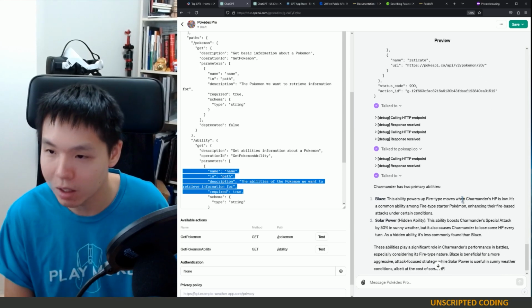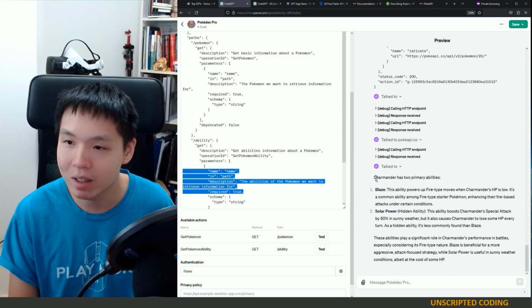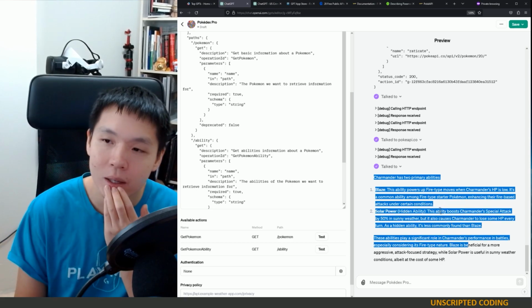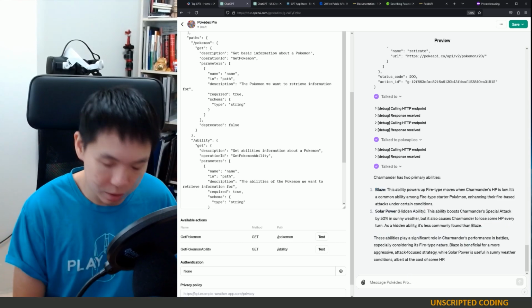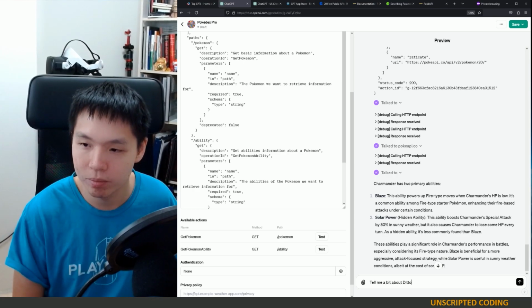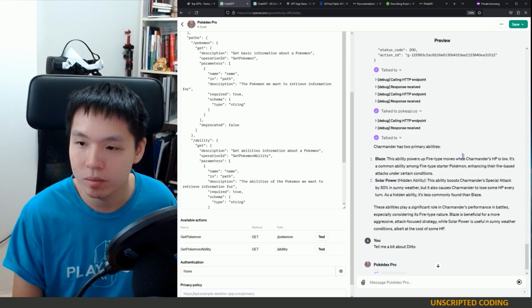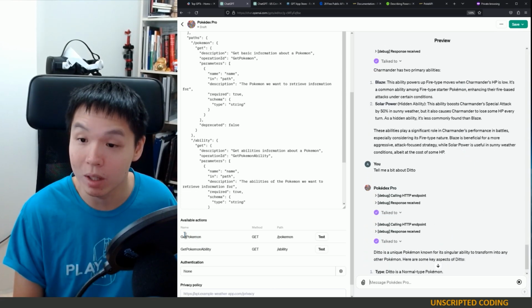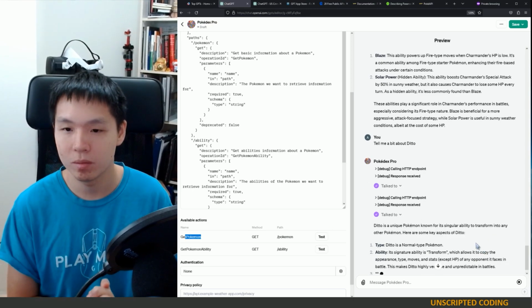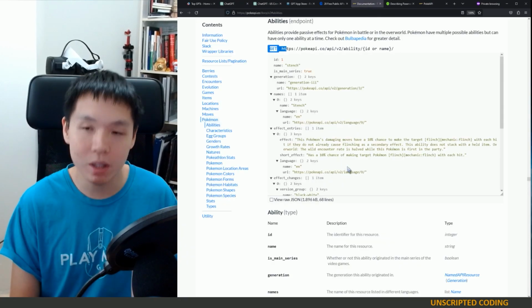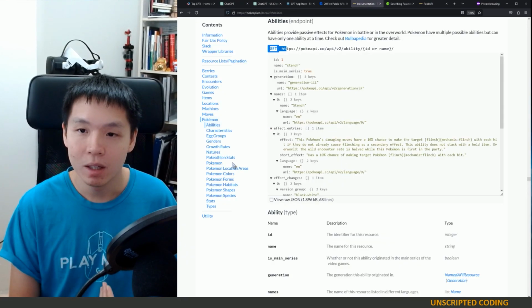Oh, in this case, we are. So excellent. We have Charmander, 2 primary abilities, blah, blah, blah. And then tell me a bit about Ditto. And so hopefully this time we went with the get Pokemon action. And so now we have 2 actions, and then we could keep going down this list.